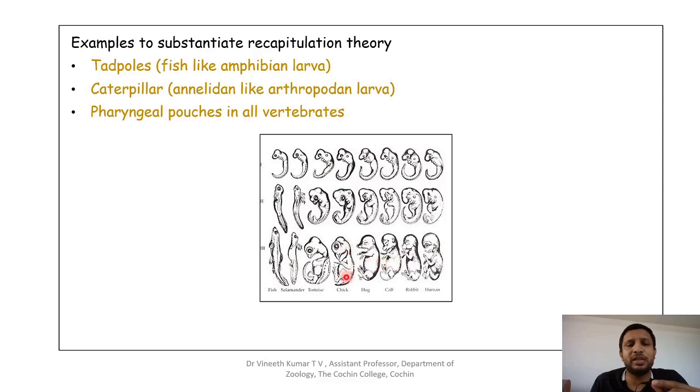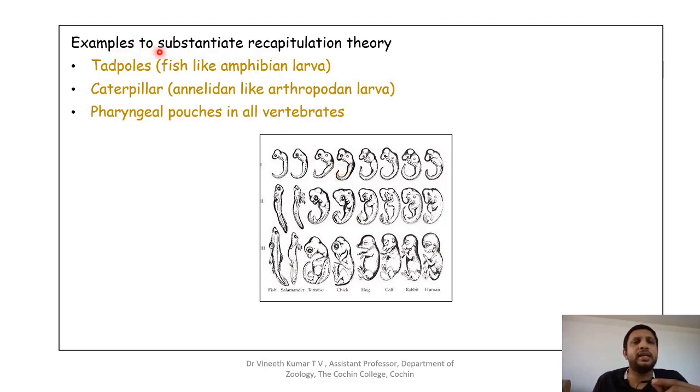In the chick, a bird, you can see that it has somewhat the shape of a reptile, and then it forms a bird, etc. So Haeckel suggested that the embryonic stages of a particular organism will repeat the ancestral stages of that organism. Ancestral means the previous phyla, etc.